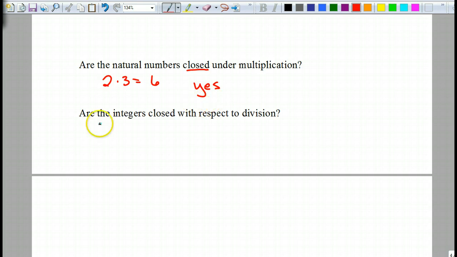Okay? The next question is, are the integers closed with respect to division? No, why not? So yeah, so like if I take 4 divided by 2, that's still an integer, right? So that one works, but give me an example where it doesn't work. Yep, 6 divided by 7. It's going to be a decimal of some kind, right? So this is not closed. So the outcome of 6 divided by 7 is not an integer.